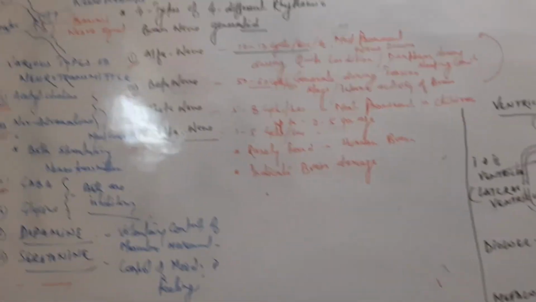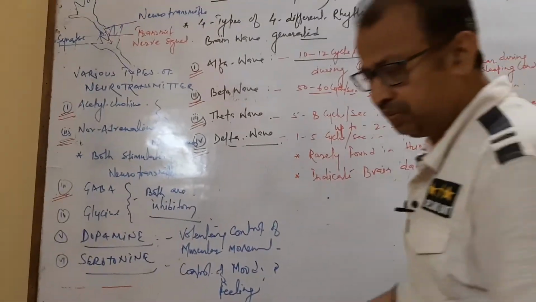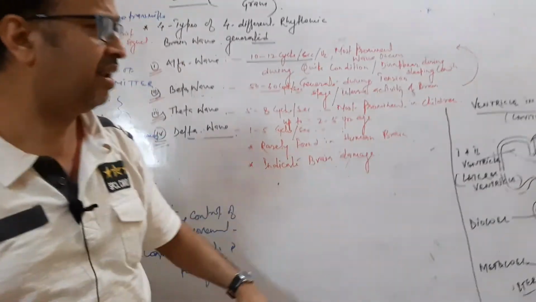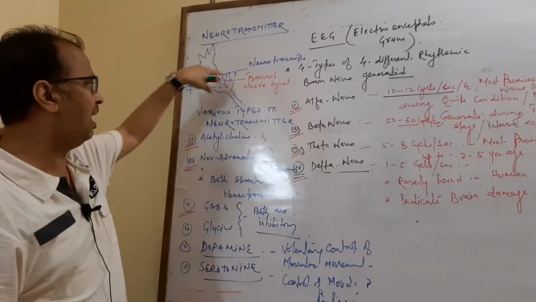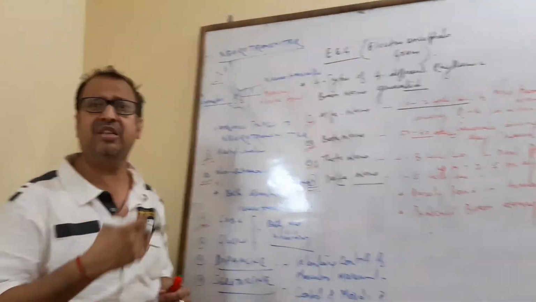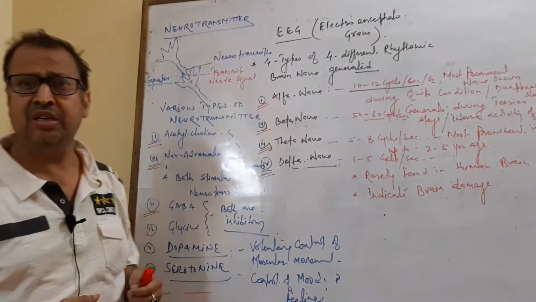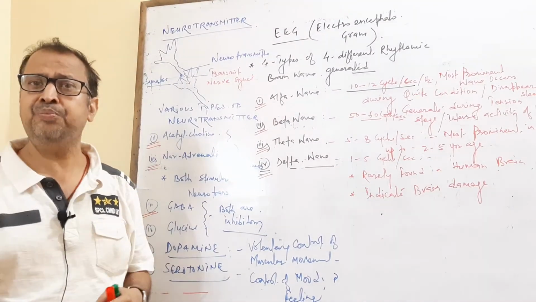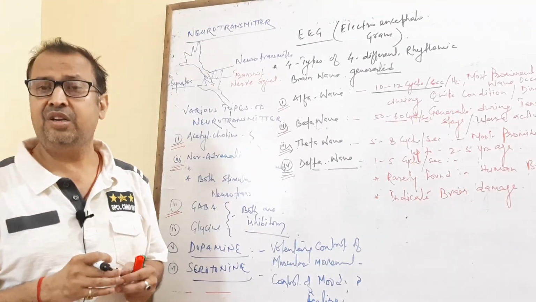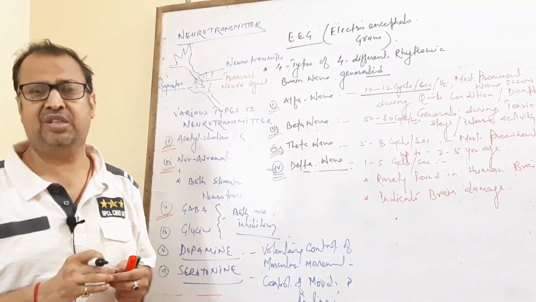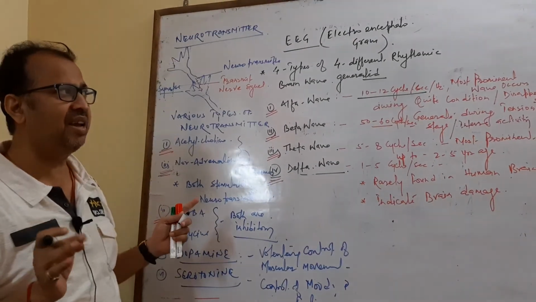So these are related to the ventricles or cavities, and the different brain waves and neurotransmitters which help in the conduction of the nerve impulse across the neuronal junction. So this is all about it. Okay, thank you.